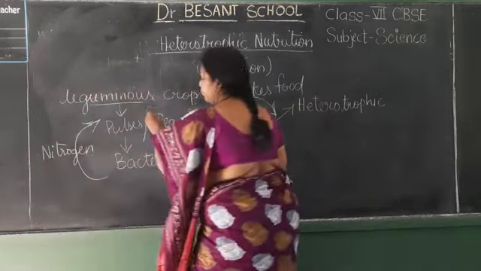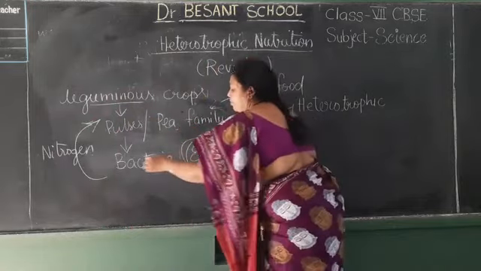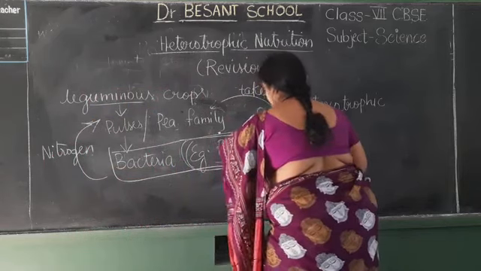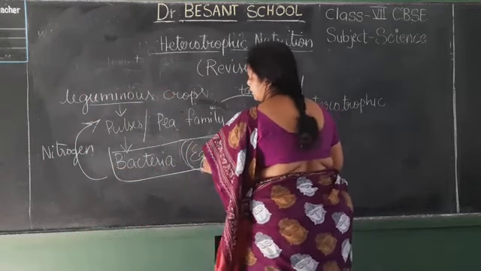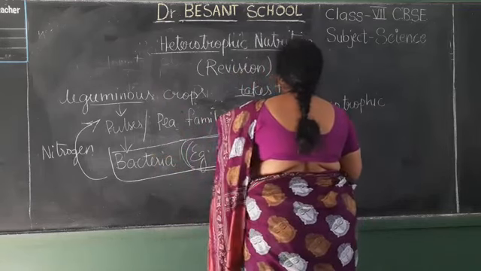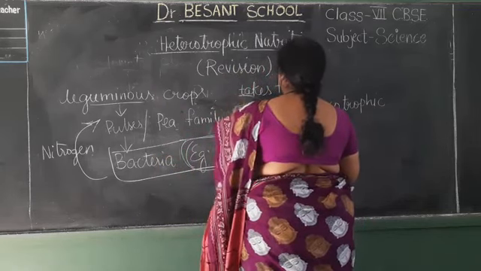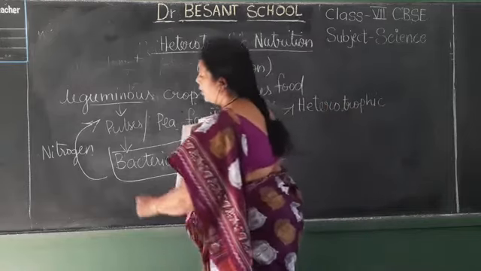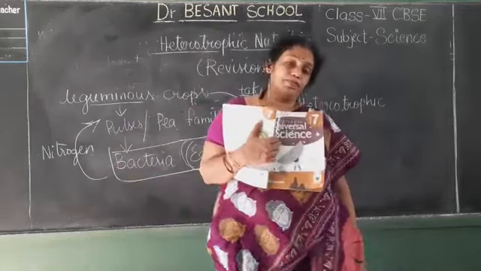So what do we find between the plant and bacteria? These two are friends. It takes food from the plant and gives the nitrogen to the plant.